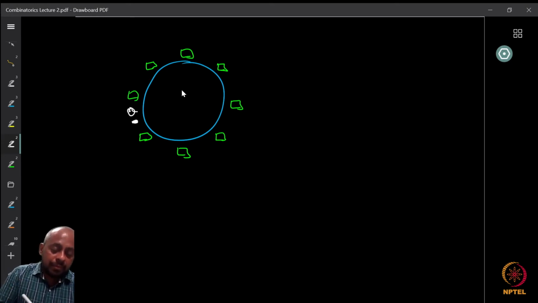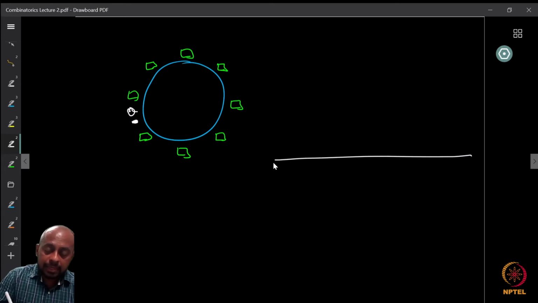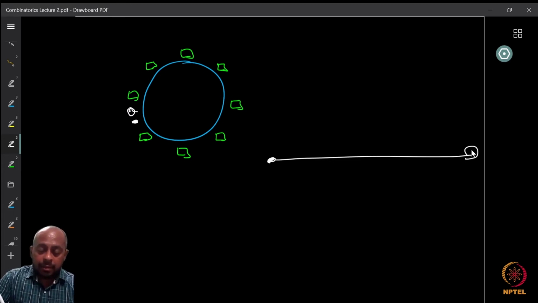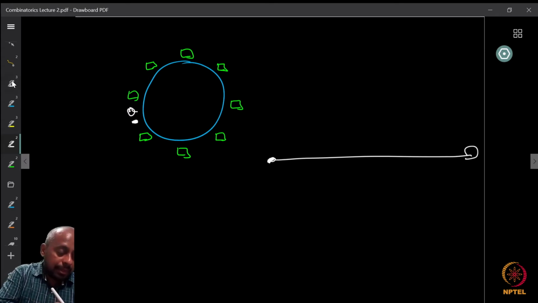If I am looking at a linear arrangement of the cowrie shells in a line, I can just open this up and it forms a straight line. But here is a special hook, and here is another hook. So the ways I can put them are all possible permutations or linear arrangements of these 8 shells. Therefore, 8 factorial ways I can do this, right? So the number of ways I can arrange them in a line is going to be 8 factorial.